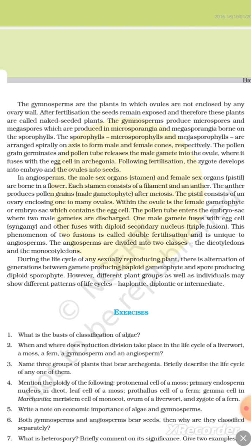The pollen grain germinates, and the pollen tube releases the male gamete into the ovule, where it fuses with the egg in the archegonium. Following fertilization, the zygote develops into an embryo and the ovules into seeds.